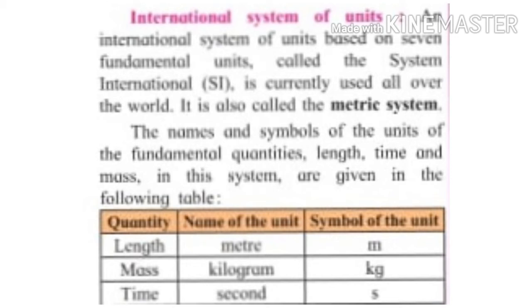For example, see in the table. Quantity, see first column, length, mass, time. The length is measured in the unit meter and the symbol of the unit is m. Mass, name of the unit kilogram and its symbol is kg. Kg stands for kilogram. And time, unit is second and symbol is s. So in this way, we can measure these fundamental quantities. Okay.